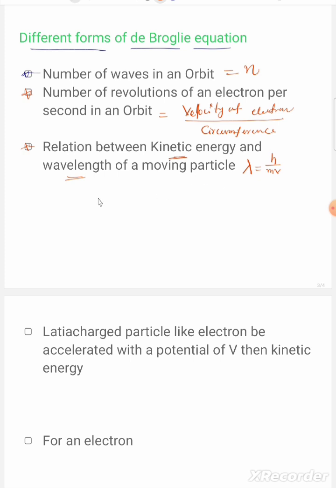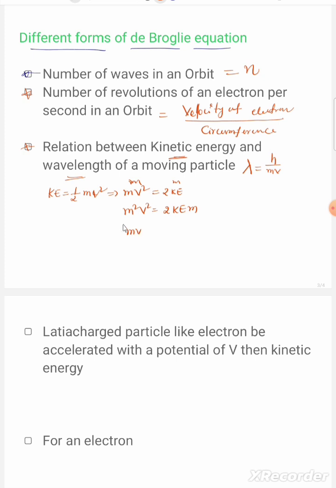But what we have to write here, the relation, we get from kinetic energy. We know the kinetic energy formula K equals half mv square. Here mv square equals 2K. Multiplying both sides by m, m square v square equals 2Km.